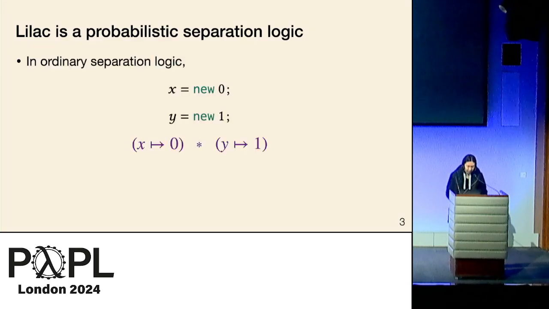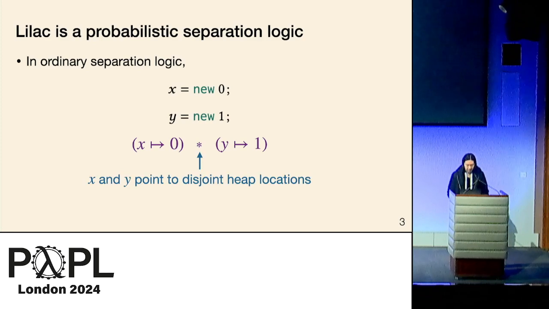So ordinarily, we think of separation logic as reasoning about imperative programs, right? So for example, if I have a program that allocates 2 memory cells, I can assign it that postcondition shown in purple, which uses this substructural separating conjunction to assert that the heap locations governed by the variables x and y are disjoint. They're non-interfering chunks of the heap.